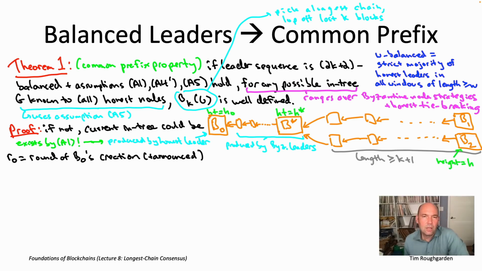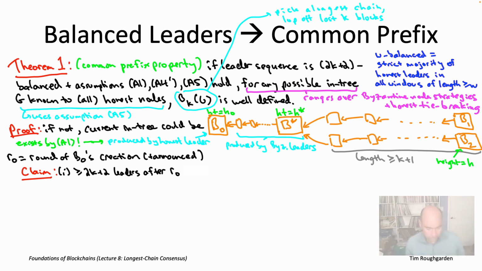So let's organize the rest of the proof into a three-part claim, mapping out the high-level plan that we just discussed. As we said, the window of leaders we're interested in is the leaders that are chosen after R naught, up to and including the current moment in time, where the entry is capital G. So first we need to show that there's a sufficiently large number of leaders, at least 2k plus 2, otherwise we have no hope of contradicting the balancedness condition.